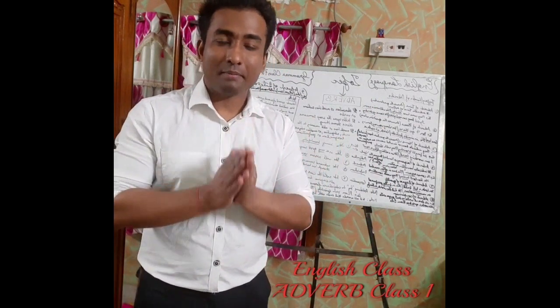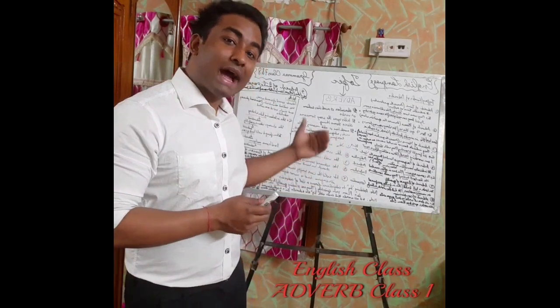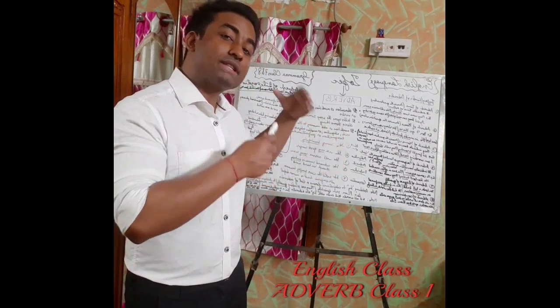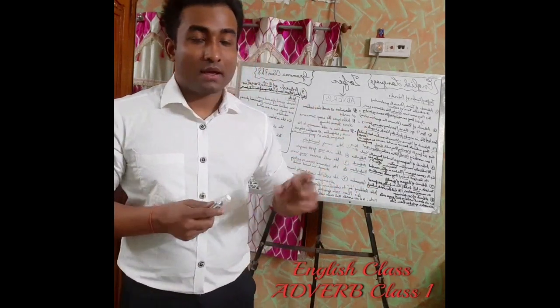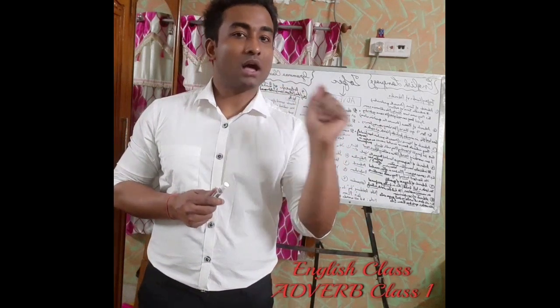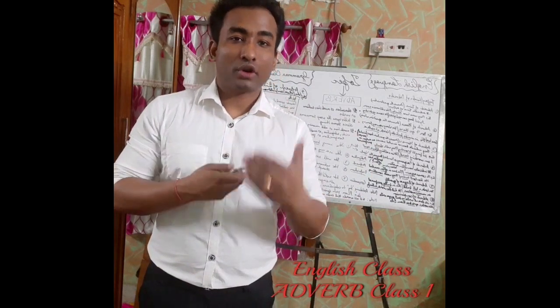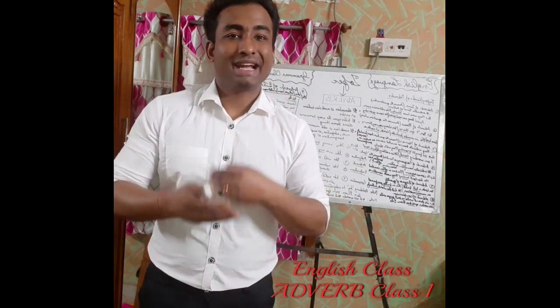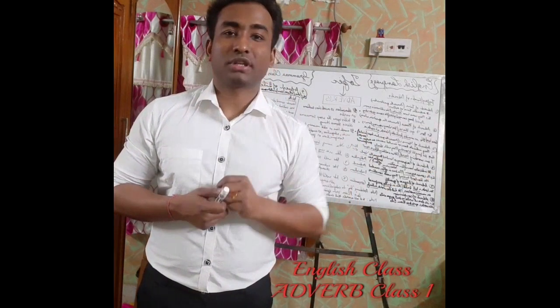I hope I have made you understand what an adverb is and how a word which is an adverb can add meaning to a preposition as well. Again I'm repeating the sentence. He achieved success through his hard work. This was the sentence. Now I want to modify this sentence by adding another word which will add meaning to the preposition here.